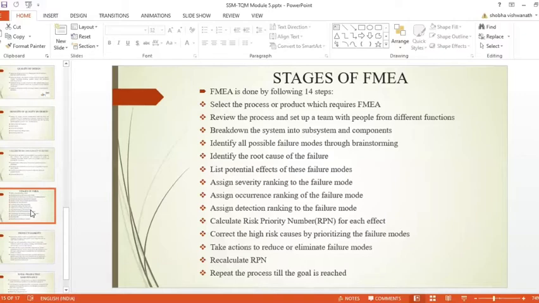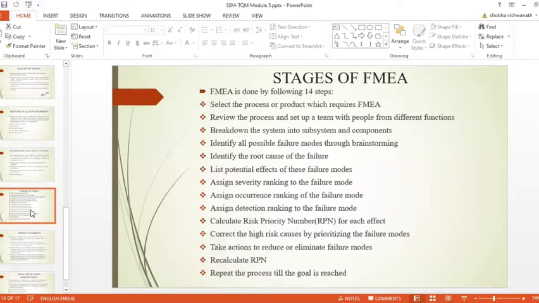The eighth step: assign an occurrence ranking to the failure mode. It will be based on the occurrence of the failure mode. Assign a rank as per norms.